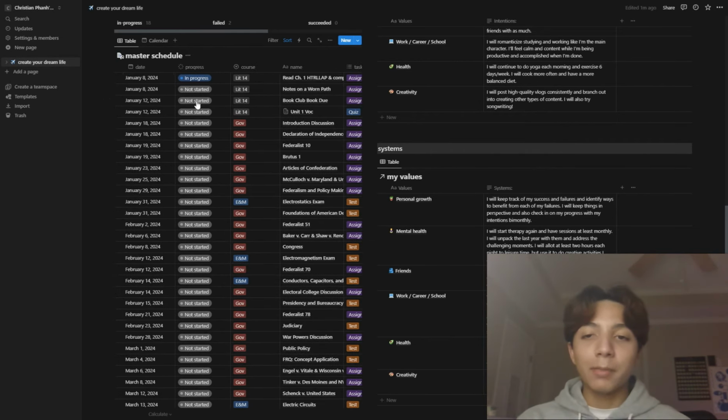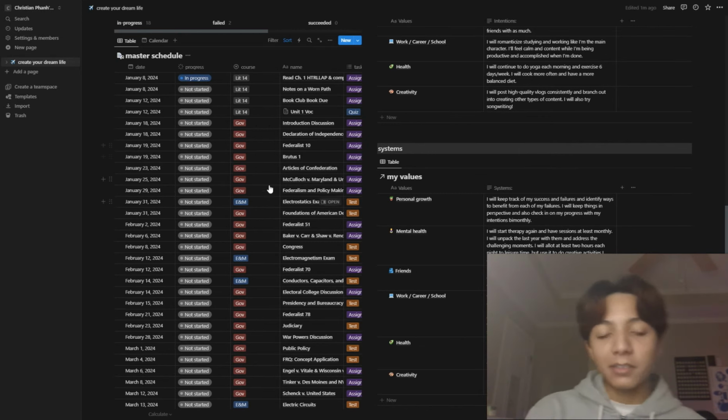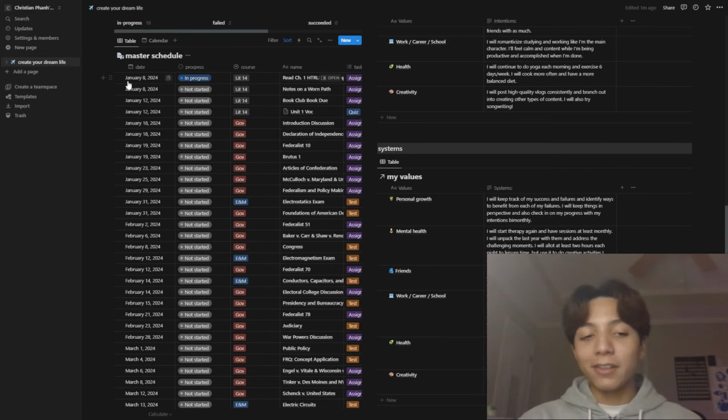And it's really useful because how I use this is I put everything from all my classes in here, and then I sort it by due date. So that's kind of how I know what to work on.